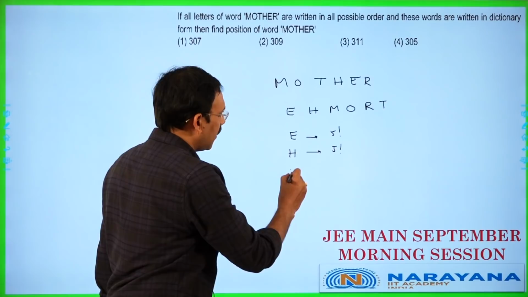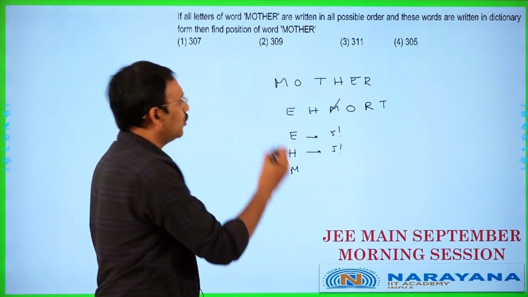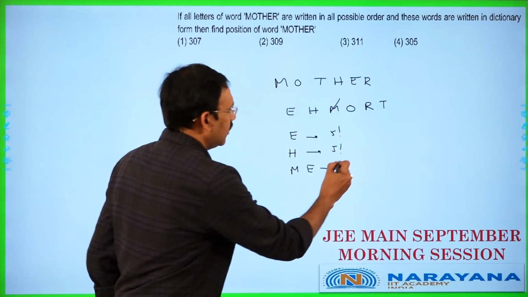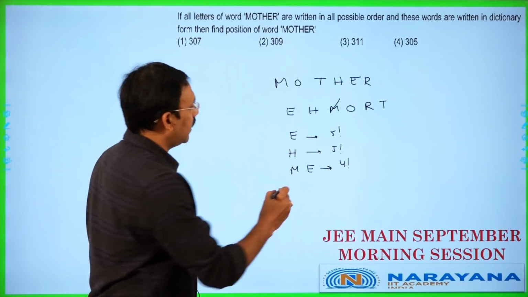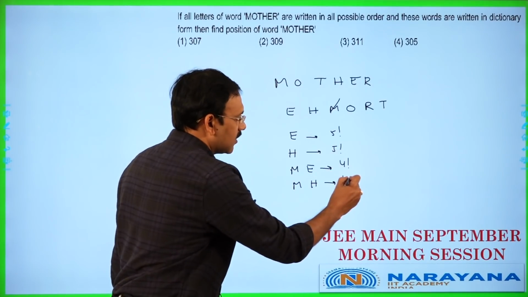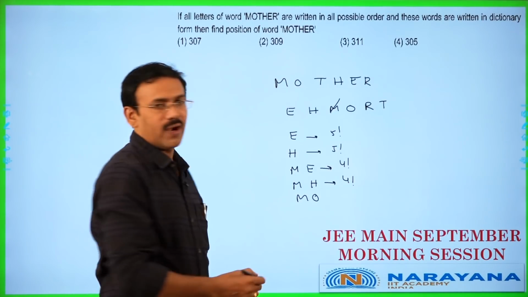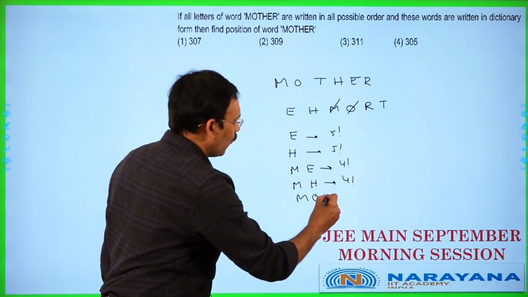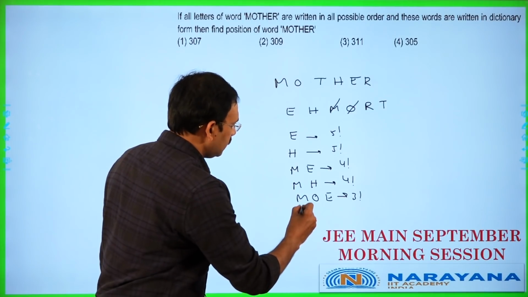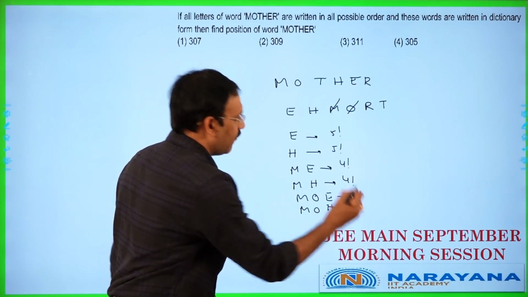Then starting with M, we don't take all, we require M. So cancel M, come to E. M-E. The words which start with M-E, if 2 are done, you will get 4 factorial. Then M-H. M-H also we don't require, 4 more places are there, so 4 factorial. Then M-O. M-O is required, so cancel this. M-O-E. Starting with M-O-E, there will be 3 factorial. Then M-O-H, there will be 3 factorial.